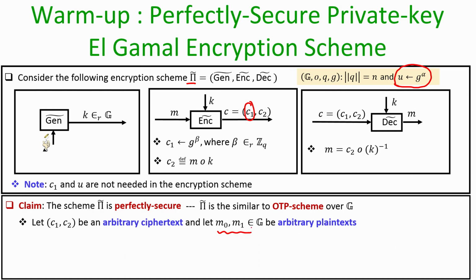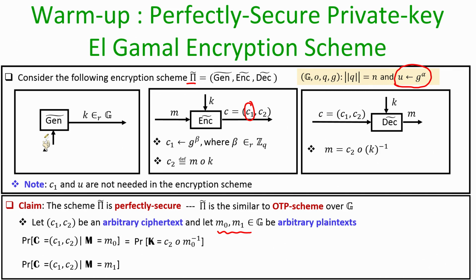More formally, assume that we have an arbitrary ciphertext, say C1 comma C2, and say we consider a pair of arbitrary plaintexts, namely M0 and M1, which are group elements, because my plaintext space is the underlying group. I am going to show that indeed this encryption process satisfies the definition of perfect secrecy. Namely, consider the probability that this arbitrary ciphertext C1 comma C2 is an encryption of the plaintext M0, and in the same way consider the probability that it is an encryption of M1.